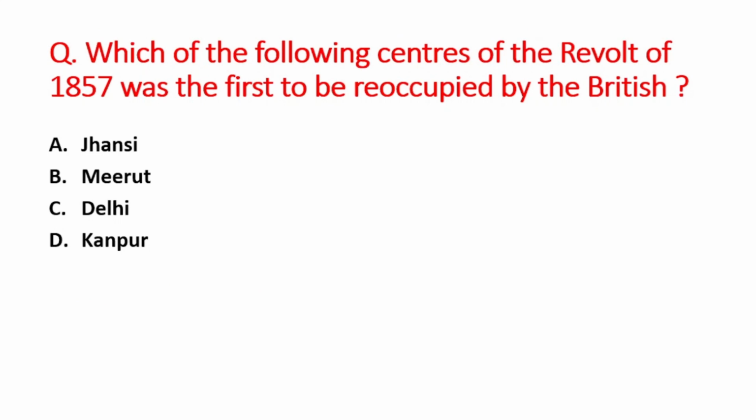Next question is, which of the following centers of the revolt of 1857 was first to be reoccupied by the British? A option is Jhansi, B is Meerut, C option is Delhi, D option is Kanpur. So right answer is option C, that is Delhi.